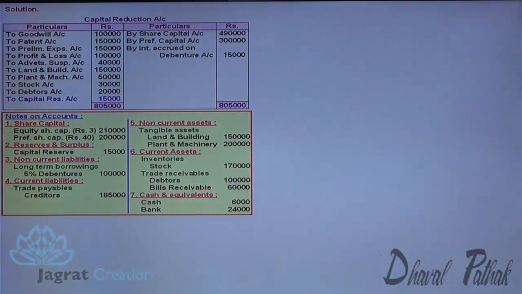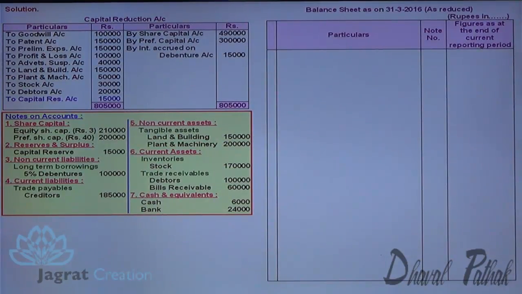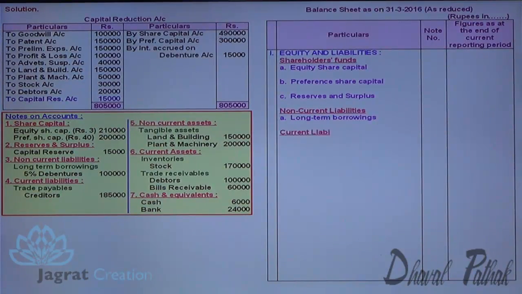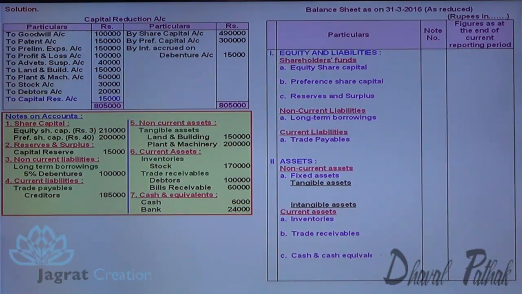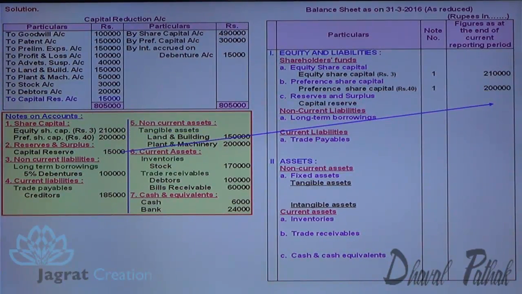Now I want to prepare the balance sheet as reduced. These are the titles in which the information need to be reported. You know this title very well. Equity share, rupees 3 each. You should write here authorized share capital, issued capital, subscribed capital. All these things you need to write. Preference share capital, share of rupees 40 each. Reserves and surplus capital is of 15,000.